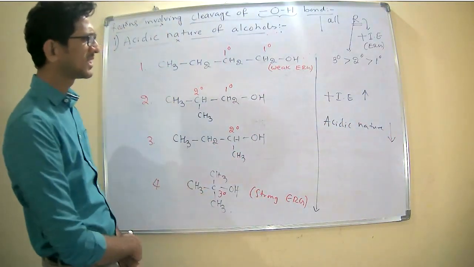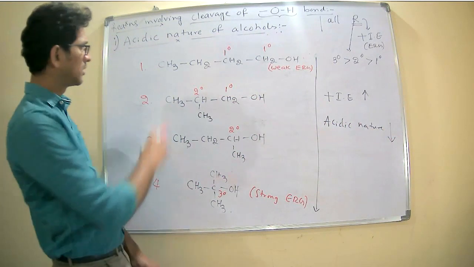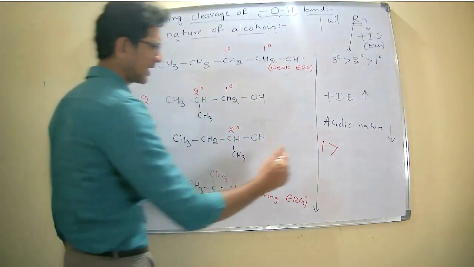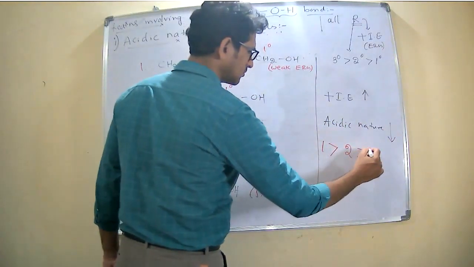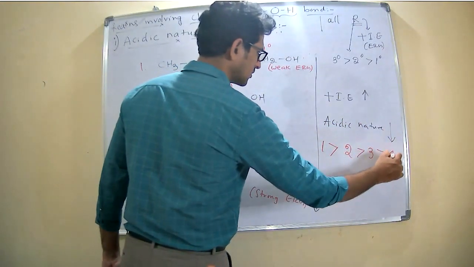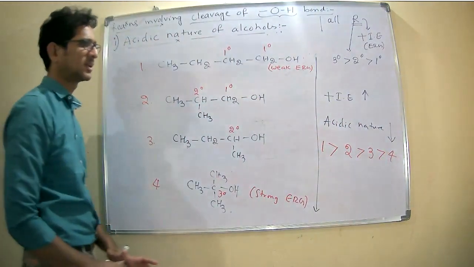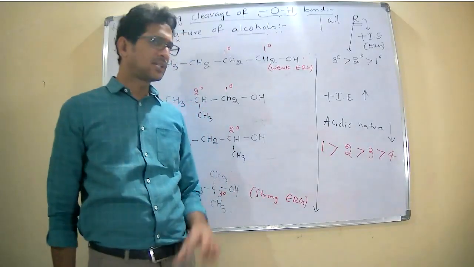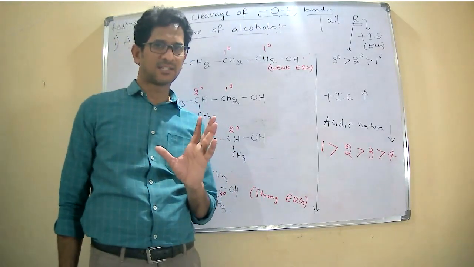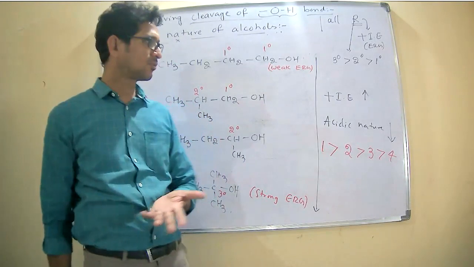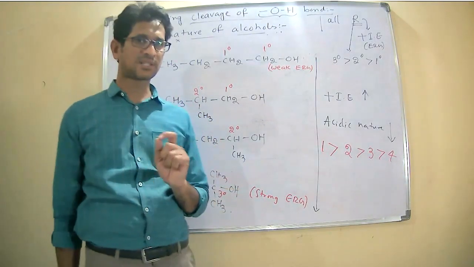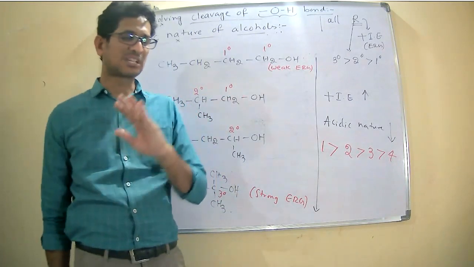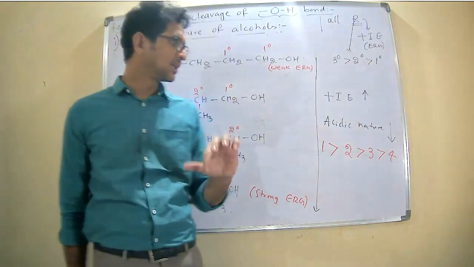So now tell me which is the strong acid among all the four. The first one is the strong acid, followed by the second one, followed by the third one, followed by the fourth one. So like this, we can give the priorities in the acidity for alcohols. So this is the first case under the cleavage of the OH bond, meaning the case in which the OH bond will be cleaved.